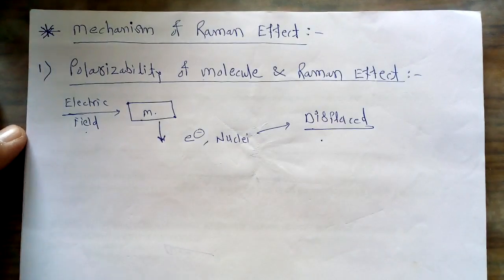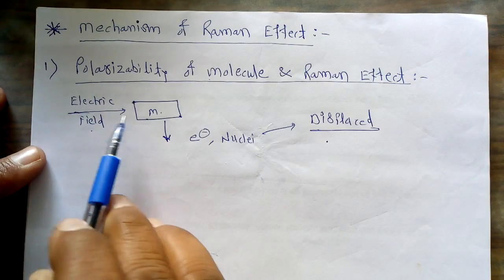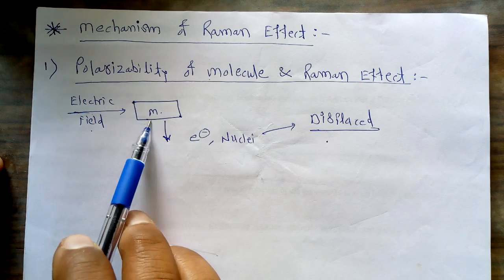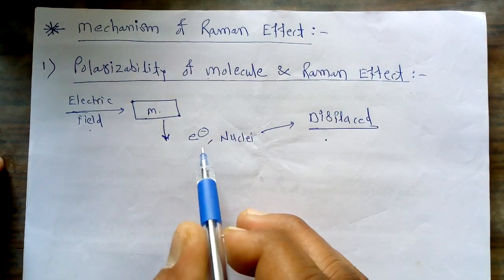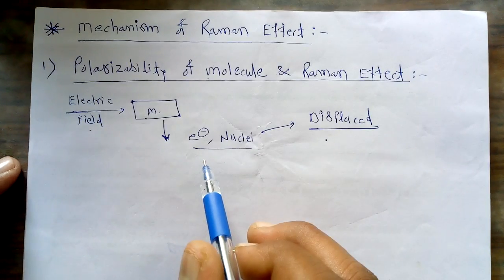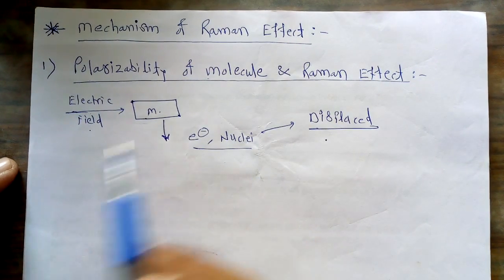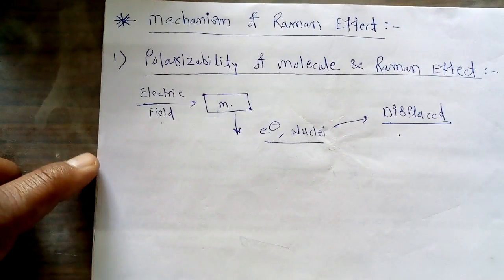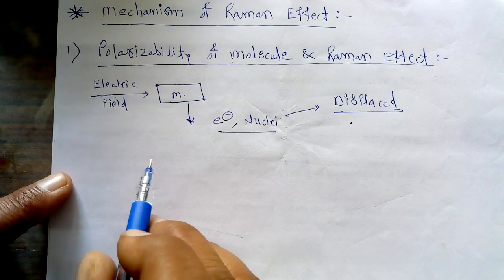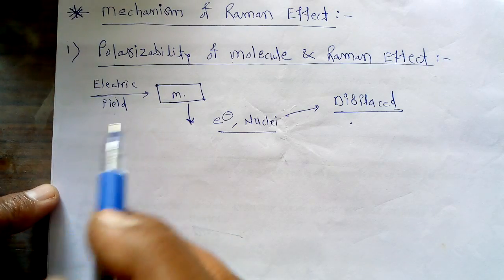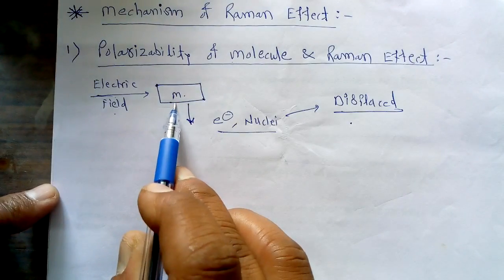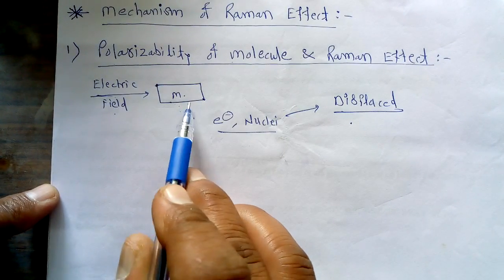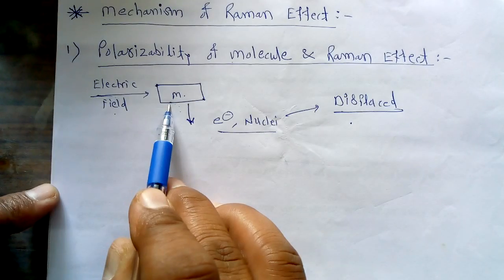When this molecule interacts with a suitable electric field, when the electric field is applied over this molecule, then what happens? The electrons and nuclei which are present in the molecule get displaced, they change their position. Whenever such an electric field is applied on a molecule, each molecule interacts with this field at a different rate.